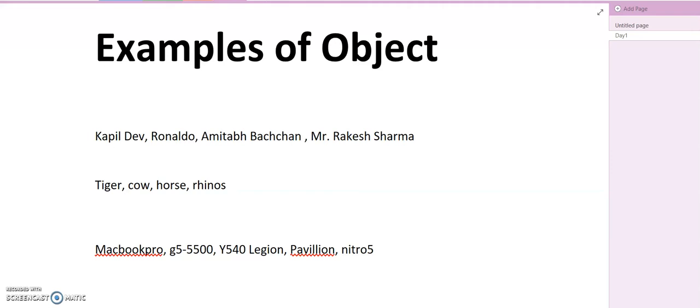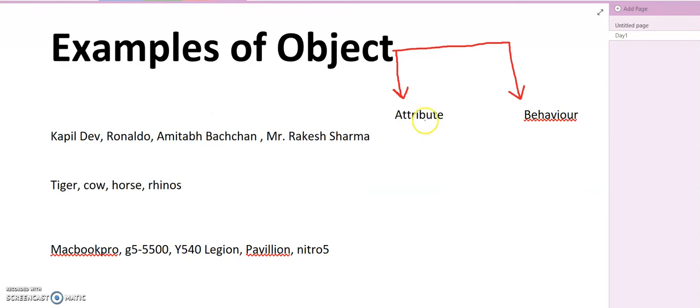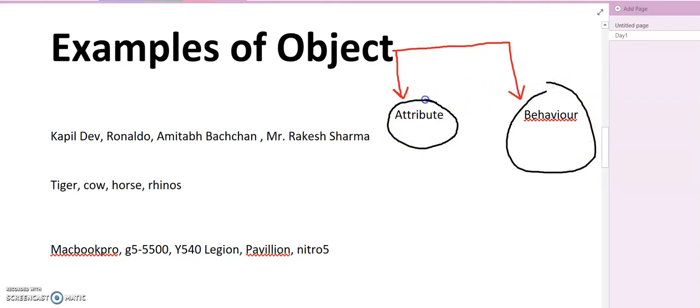Kapil Dev, Ronaldo, Amitabh Bachchan, Rakesh Sharma, Tiger ka horse, all these, this Nitro 5, Y540 Legion. So all these are examples of object. And when we discuss object, we discuss primarily two things. One is attribute, and the other one is behavior. So object can be defined using these two terms, attributes and behavior.